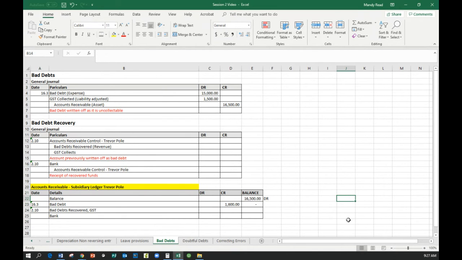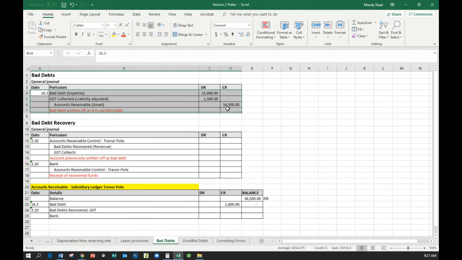He no longer is recorded in our books as an asset because we have written him off as a bad debt. Okay. But then we're told on page 93 that he's returned from Brazil and he wants to re-establish himself in Australia, and he has paid you the amount of $16,500 on the 2nd of October.